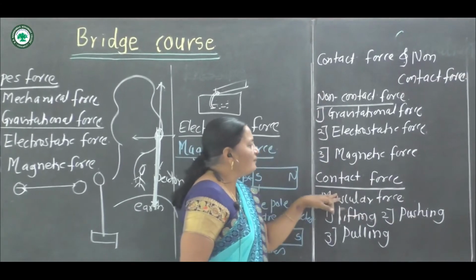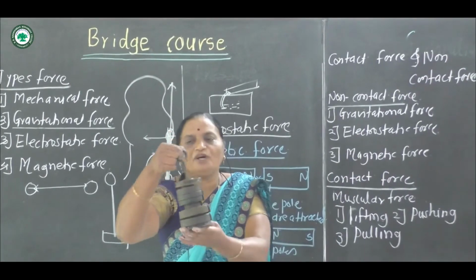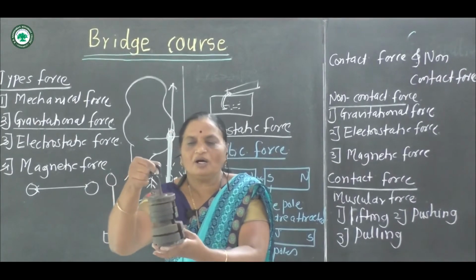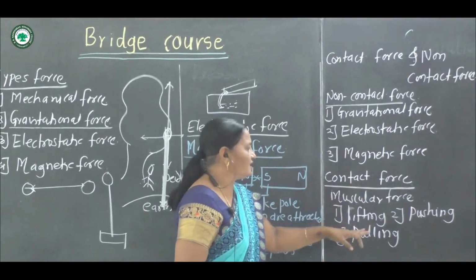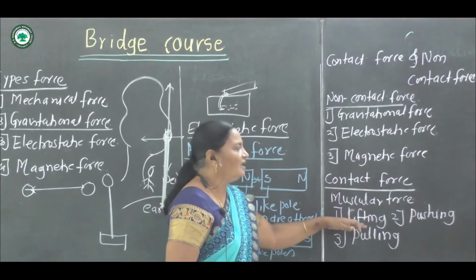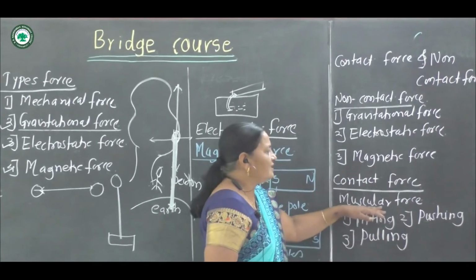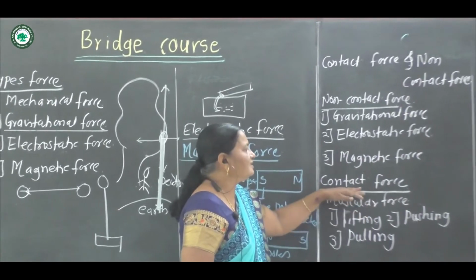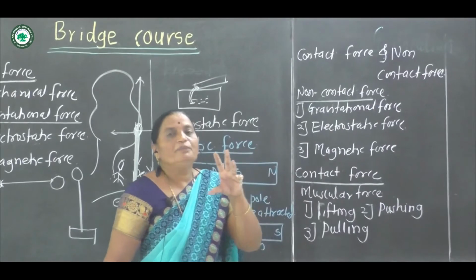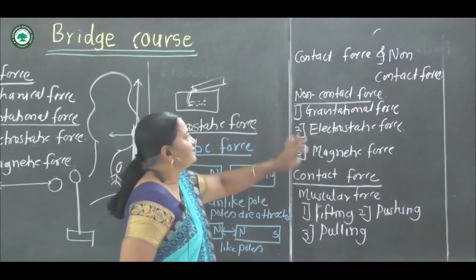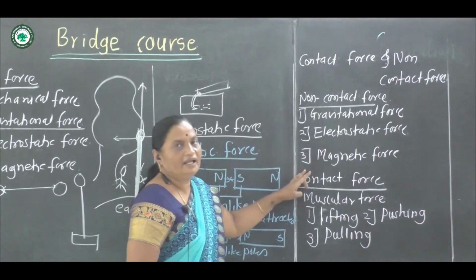Now the muscular force: if we lift, push or pull a body, these are contact forces. Therefore, lifting, pushing and pulling are the muscular forces and are called contact forces. You have to do the homework, that is, list examples of non-contact force and contact force.